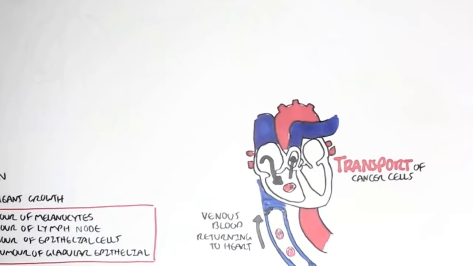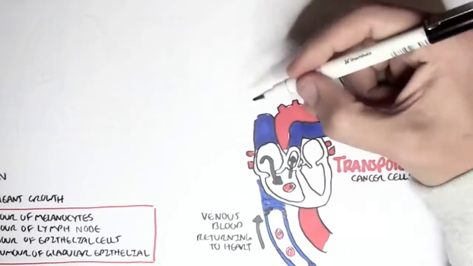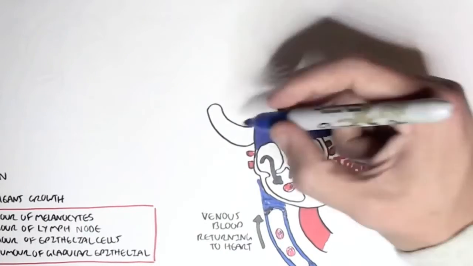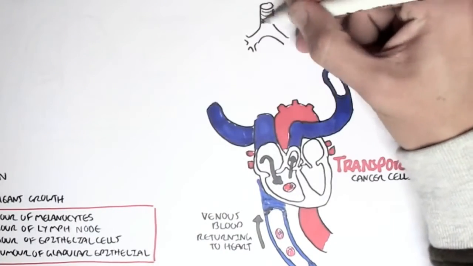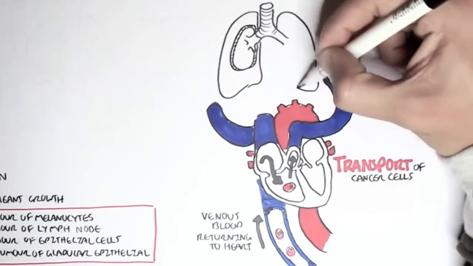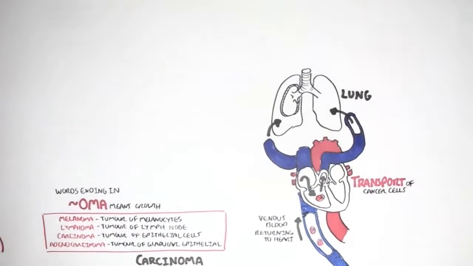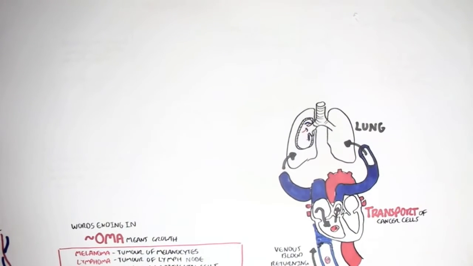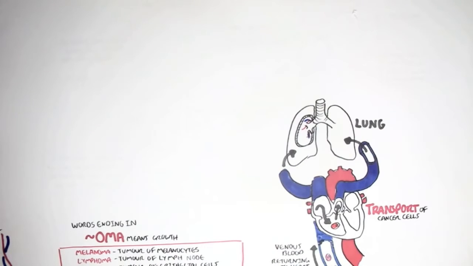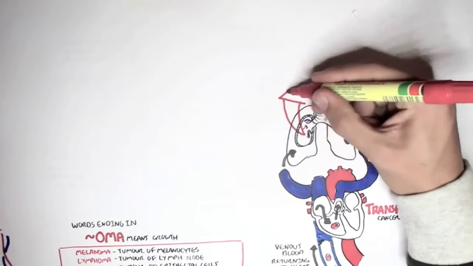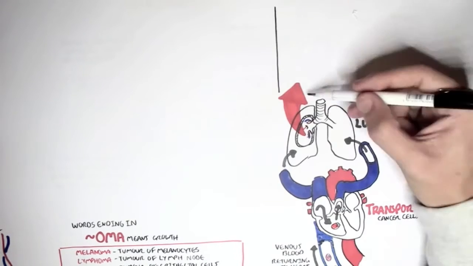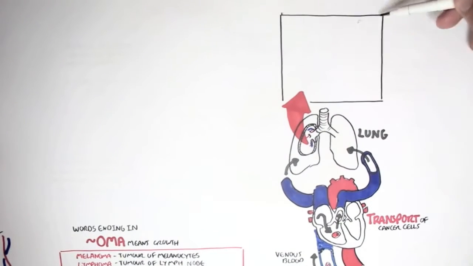Now, the site where the cancer cells are usually transported to first are the lungs, because as you know, the pulmonary arteries leaving the heart will enter the lungs, like so. And so the lungs are often the second site of infection, the secondary site. So these cancer cells will adhere to the endothelial walls, vessel walls of the lungs, and essentially invade the lungs.